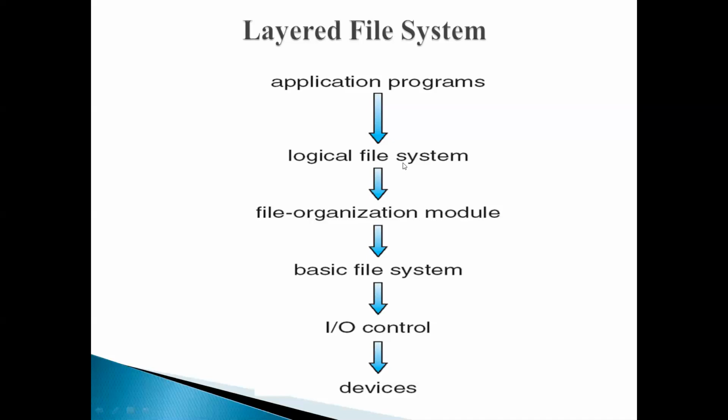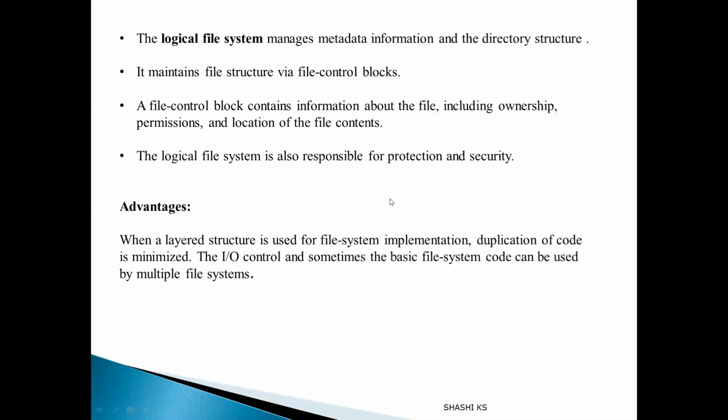Previously I told you a file system consists of two parts. One is the actual files and the other one is the directory structure. That directory structure is maintained by the logical file system. And how does it maintain the directory structure? For that, it maintains something called the file control block. The logical file system manages the directory structure by maintaining the file control block. We call it FCB.